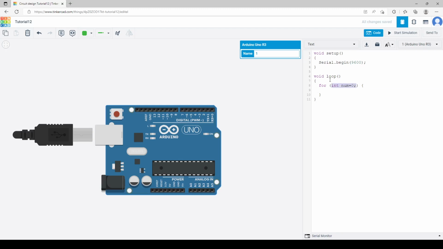We can also initialize this at the top and then pass num over here, but I think this is a much better practice, so that we have track of it and it only deals with the for. So now we just initialize num to 0, and it is an integer.